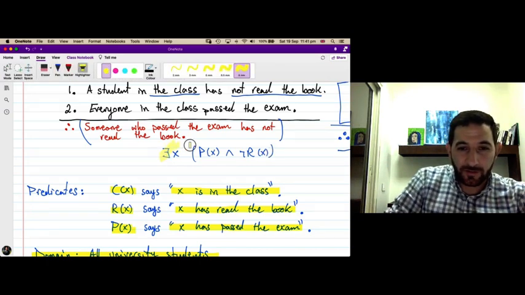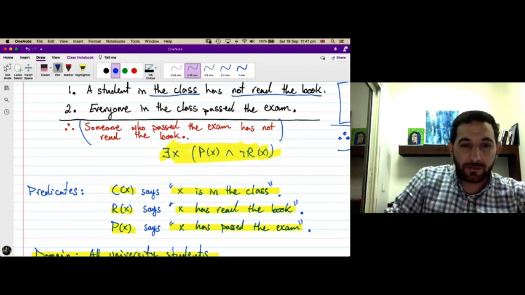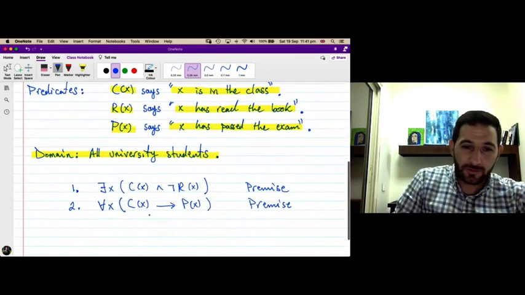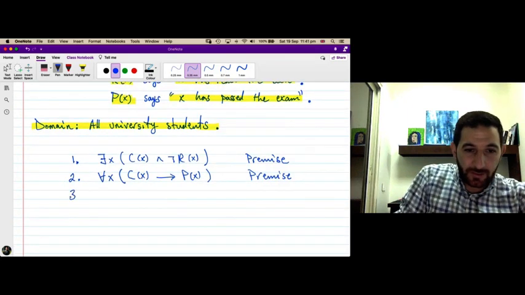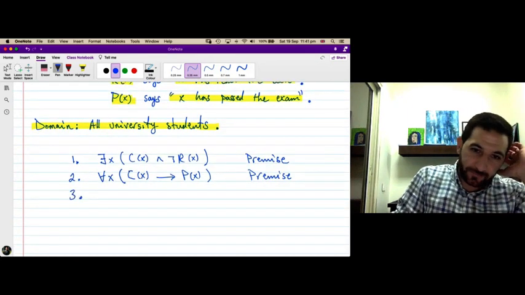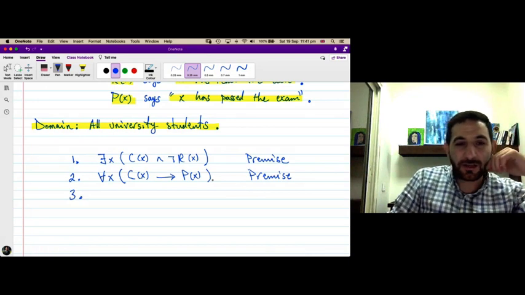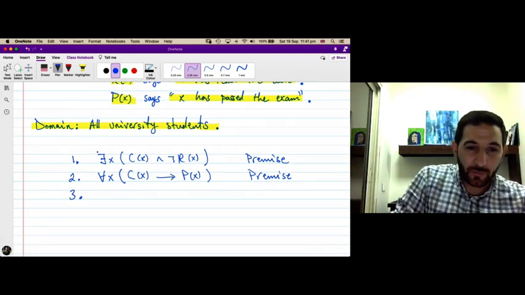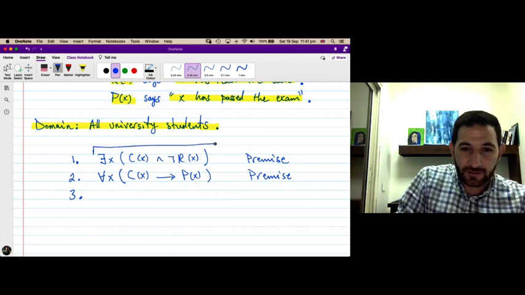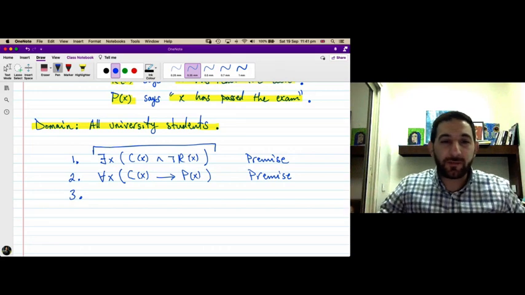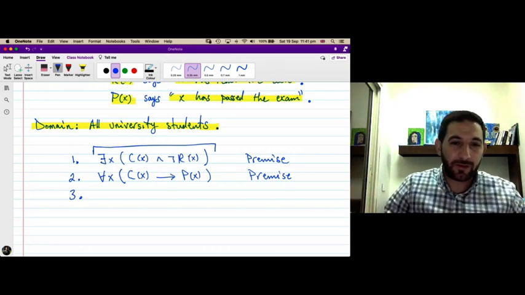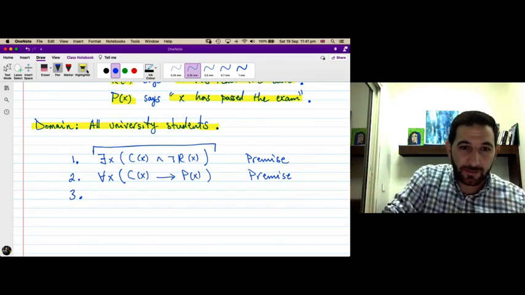We need to arrive at this statement using rules of inference, assuming the premises to be true. So what is the first step here? It is existential instantiation. We know this statement is true, there exists an X with this property. So we know some element in the domain, in the university, has this property. Let me highlight it.